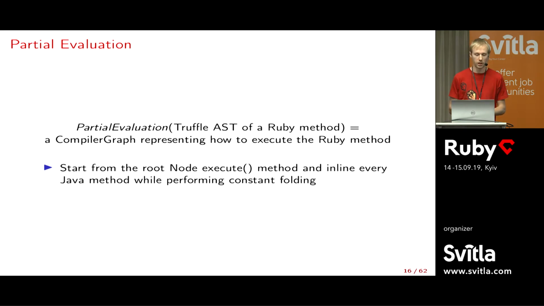Now we can get to partial evaluation. The idea with this process of partial evaluation is we will take this Truffle AST of a Ruby method, for instance the AST of foo, and what we will get is a compiler graph which represents how to execute this Ruby method. Then with this compiler graph, we give it to the just-in-time compiler, which will produce native code.